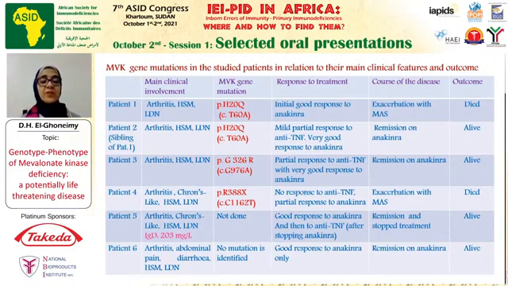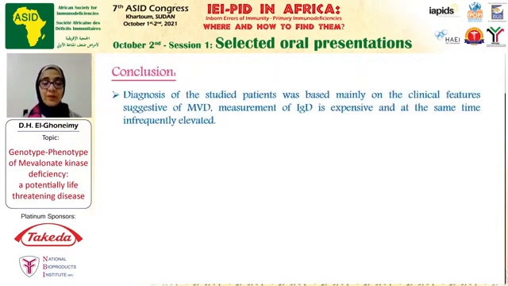His genetic sequence revealed no mutation, and he had a very good response to anakinra. This patient presented to us at the age of 5 years, and he achieved remission only on anakinra. He did not respond whatsoever to anti-TNF or anti-IL-6. He's alive and doing well.